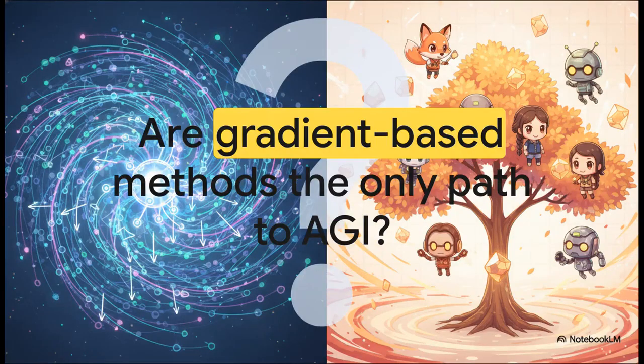For years, the deeply held assumption, the absolute golden rule in the AI community, has been that backpropagation and gradient-based methods are the only way to train large language models. If you wanted to teach a model, you absolutely needed a teacher signal at every single token. But what if that assumption is fundamentally flawed when it comes to reasoning and reinforcement learning? What if an entirely different approach, one that completely discards the insane memory demands of backward passes, is actually the key to unlocking the next level of AI performance?